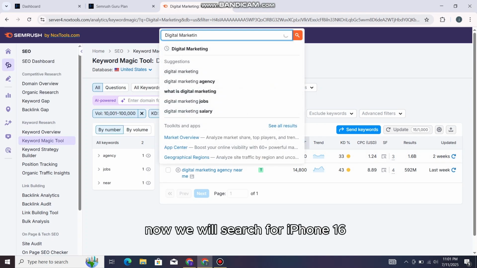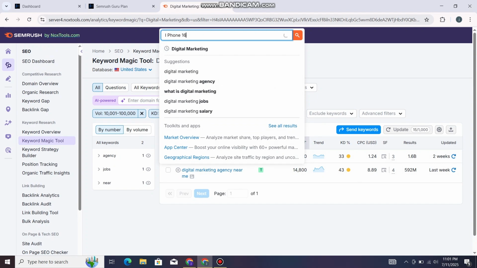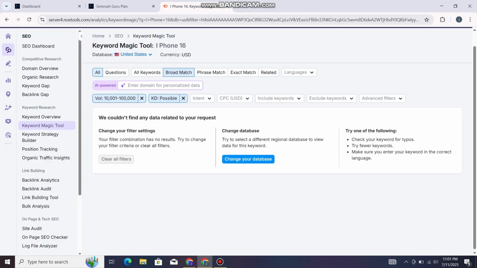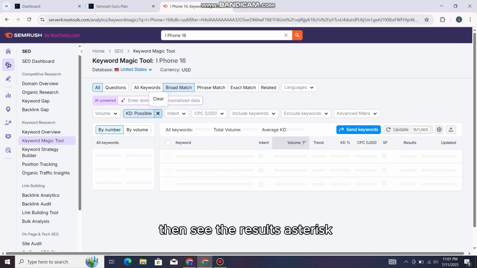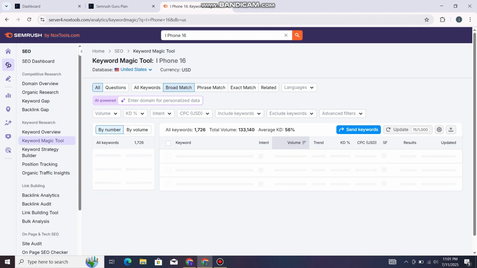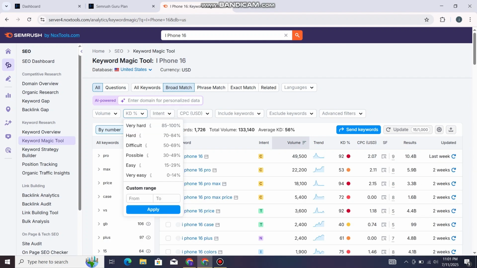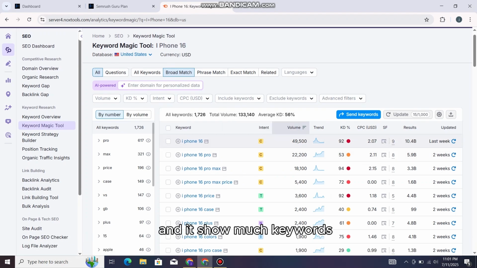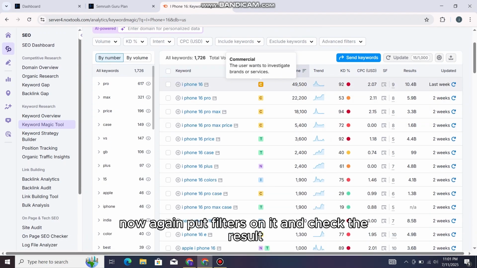Now we will search for iPhone 16, so let's see what type of results it will provide us. First, remove the filters, then see the results. And it shows many keywords now. Again, put filters on it and check the result.